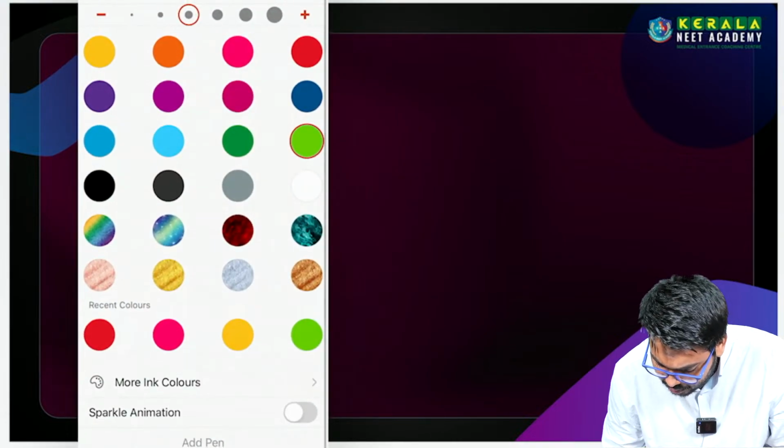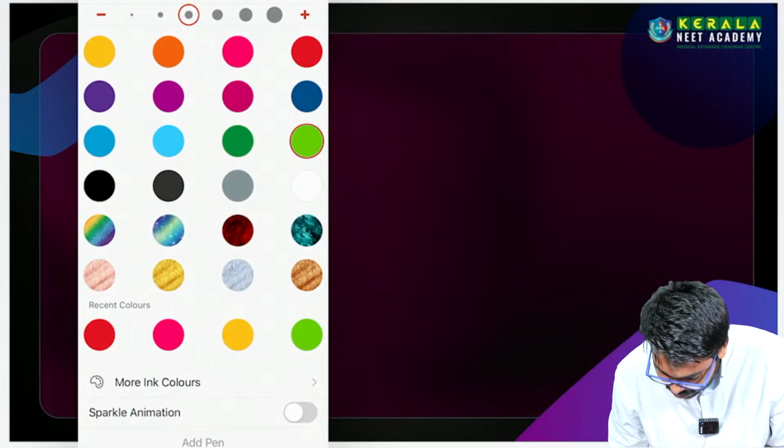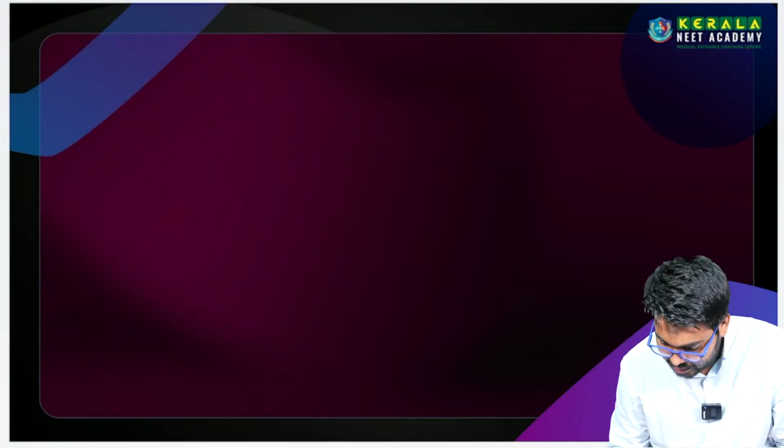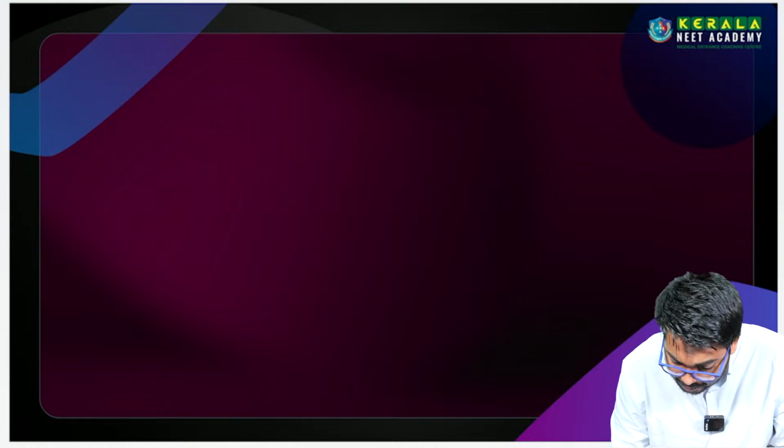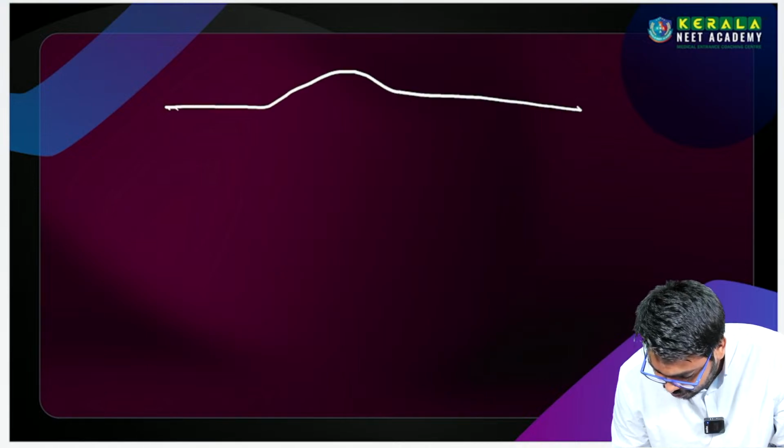Then you will get a very specific structure. That structure is called the replication bubble.